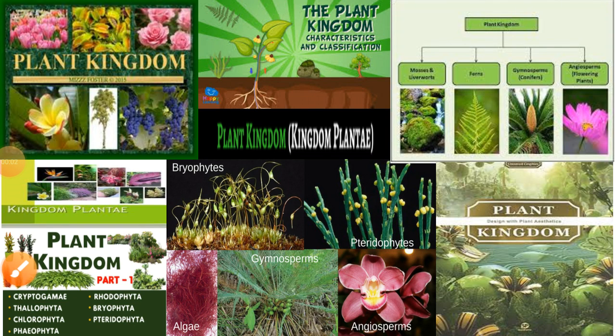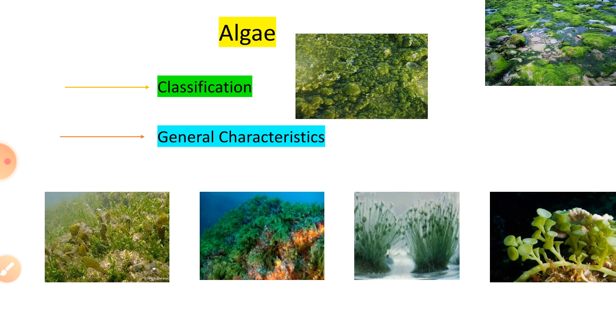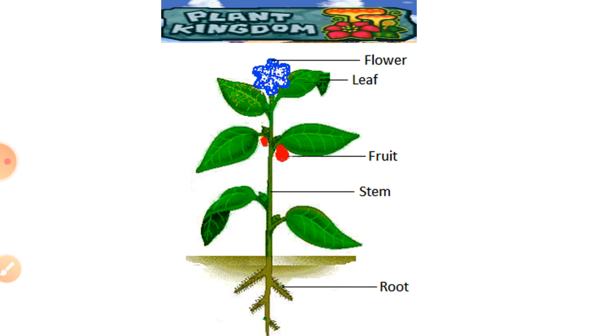Hello everyone. In this video, we will see a detailed description of the classification and the general characteristics of algae, the simplest member of kingdom Plantae. Welcome to the wonderful kingdom of plants. When we see the plant kingdom, the first image that comes to your mind will be somewhat like this: a typical plant with leaves, stem and roots.